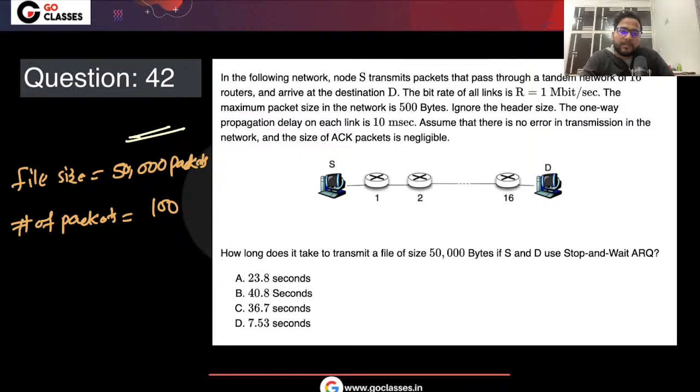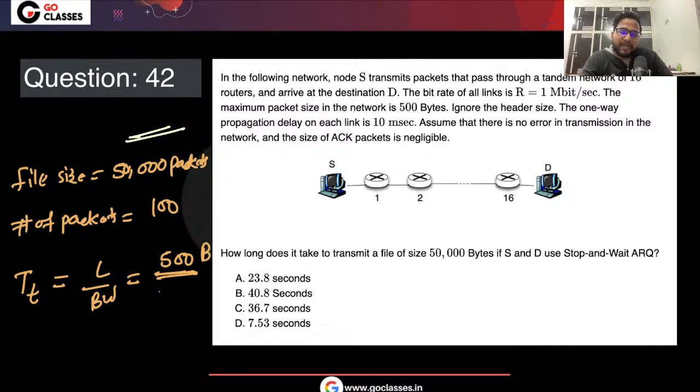So can you first tell me what is the transmission time? Transmission time will be length upon bandwidth. What is the length? Length is 500 bytes of each packet. I'm calculating packet by packet, and bandwidth is given to us as 1 megabit per second.